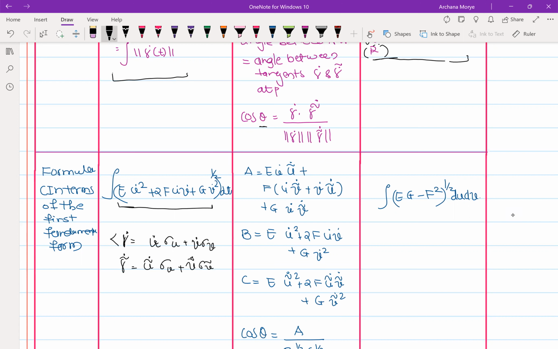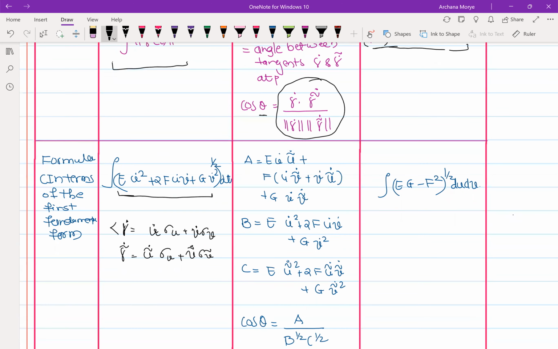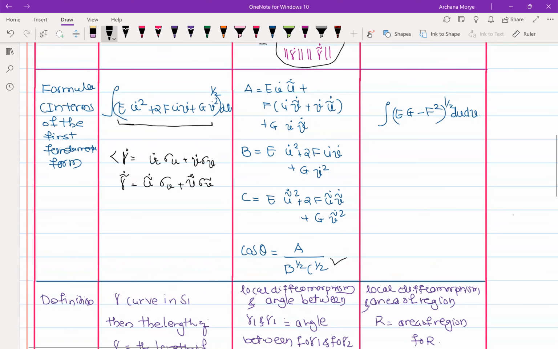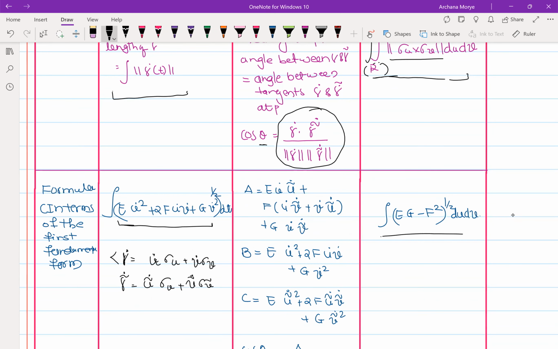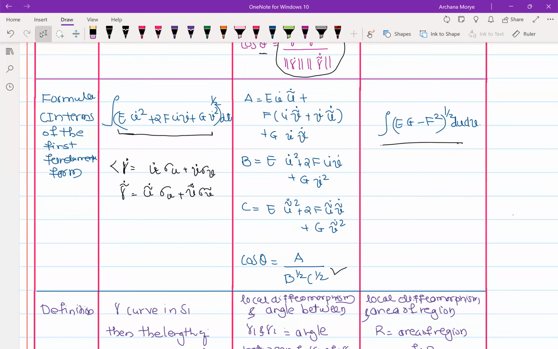So if you substitute that into the formula which you wrote down here, what formula will you get? This one, the one which I wrote here. Okay. And for area also, if you check sigma u cross sigma v, you will get this formula. So this is the formula in terms of the first fundamental form. This is in general: this is the length formula, this is the angle formula, and this is the area formula. Okay, we are not talking yet about how to see the preserving.